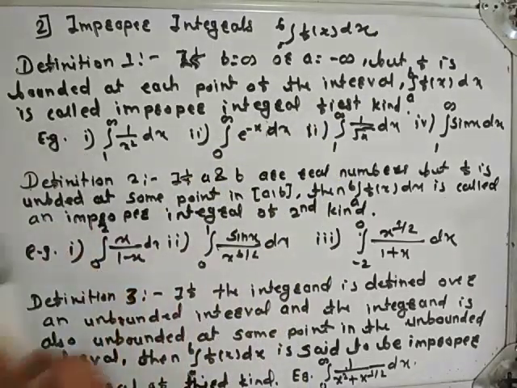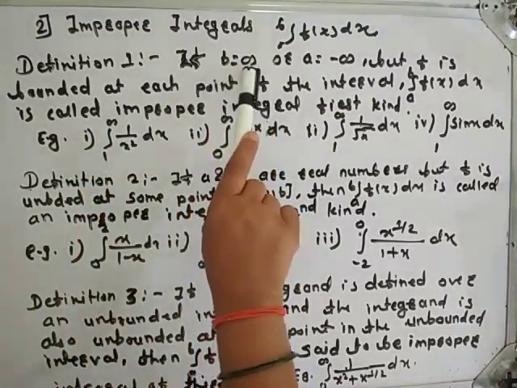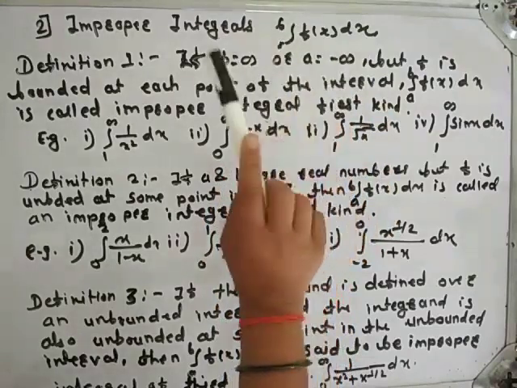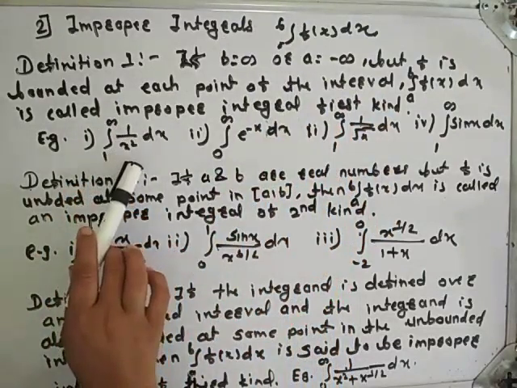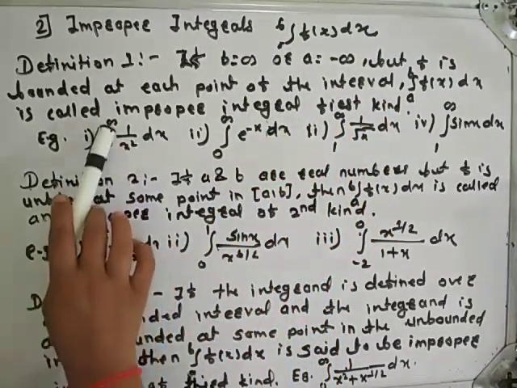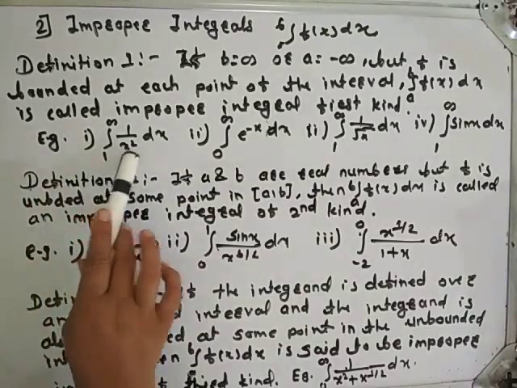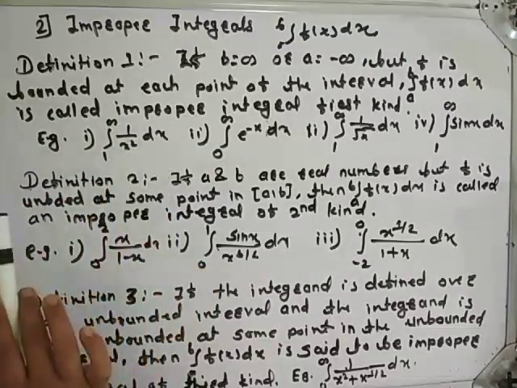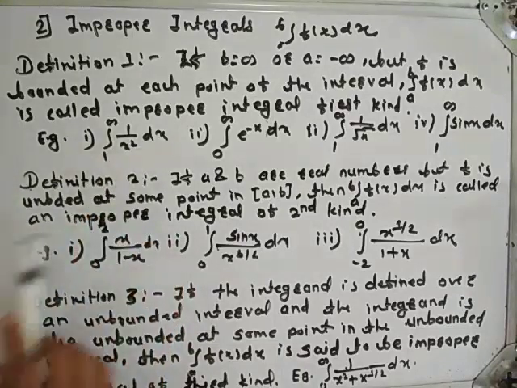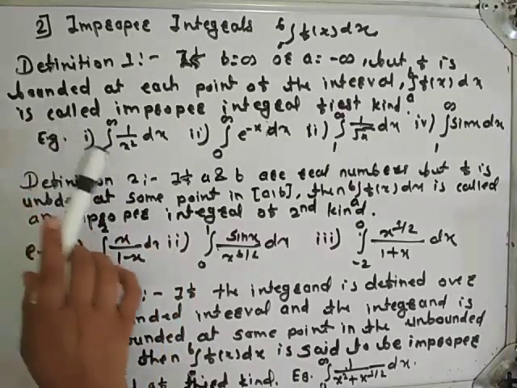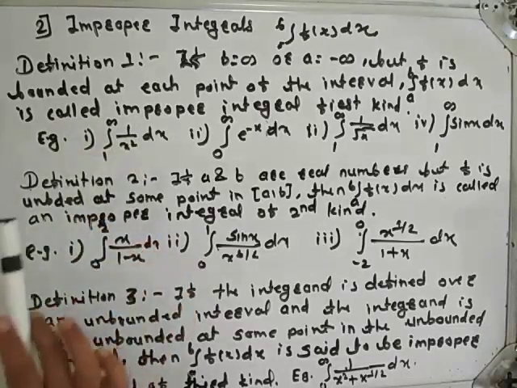For example, see here, b is equal to infinity. The condition is that b is equal to infinity or a is equal to minus infinity. Here f is 1 upon x square. This function is bounded at each point in the interval 1 to infinity. If we put 1, we get 1 upon 1, means at point x equal to 1 this function is bounded. If we put 2, 3, 4 and so on, at those points also this function is bounded. So this is an improper integral of first kind.